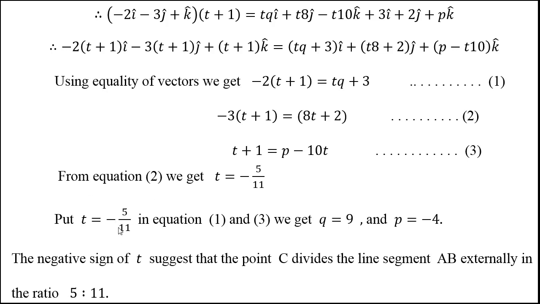If we put this value of t here, then we can get the values of p and q also. You check these calculations. Now here is one remark, that the negative sign of t suggests that C divides segment AB externally in the ratio 5:11. So this was the second problem.